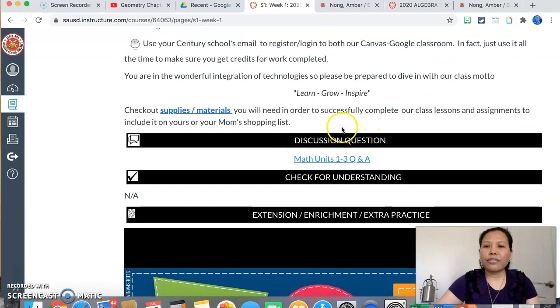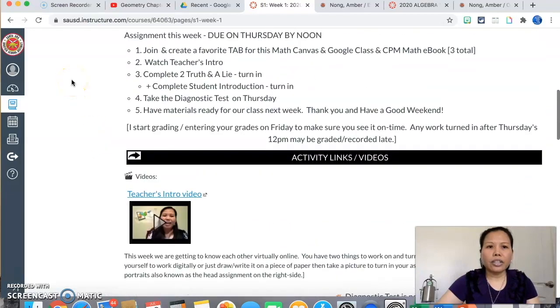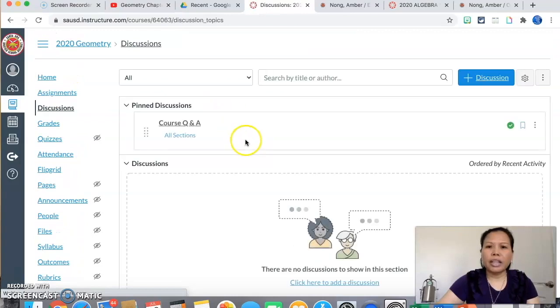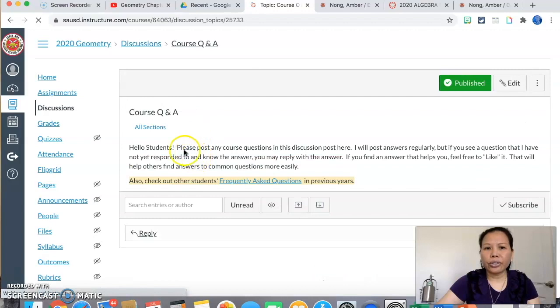Discussion questions. If you have questions about the unit, you can go ahead and click on here. You may also go to discussion, which is on the very top right here. On the discussion board at this time, I put course Q&A, question and answers. It said, hello student, please post your course question in this discussion posted here. This will be pinned on the top, and I also give you a link to my website where it has all the frequently asked questions.